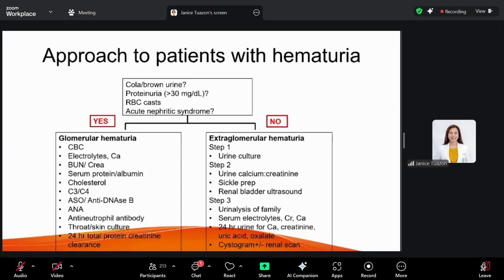So you have to do the following laboratory tests, and this would confirm the diagnosis of hematuria. What if there's no cola-colored urine and no proteinuria? Then you're dealing with extraglomerular hematuria. Again, for the lower urinary tract, the most common would be infection, so you do your urine culture and so on.